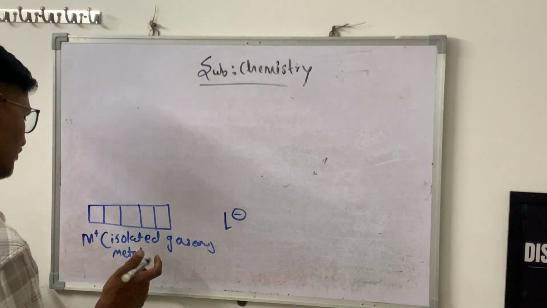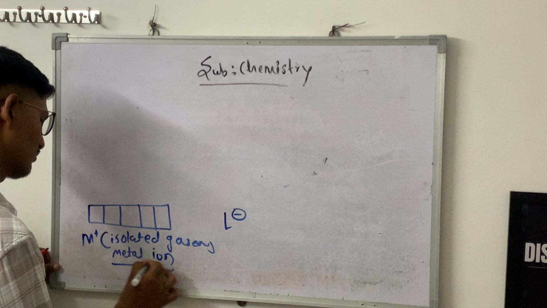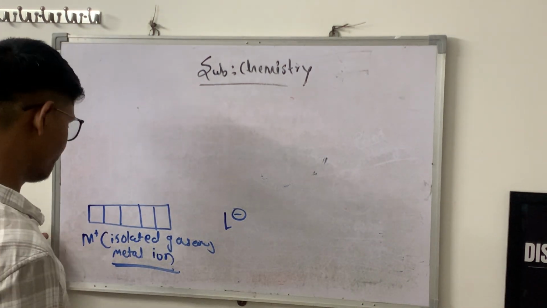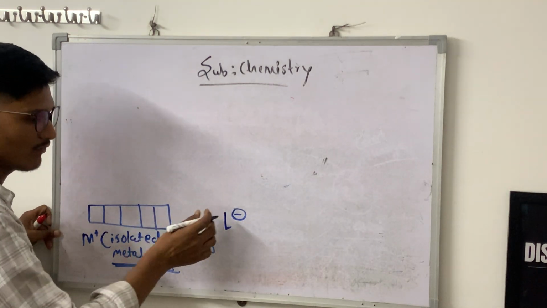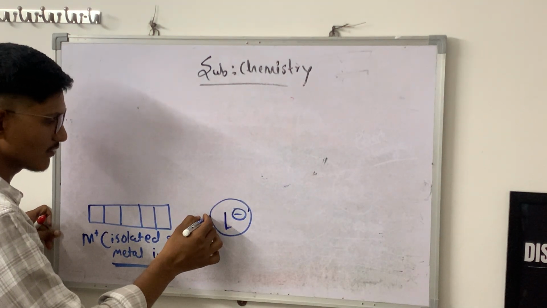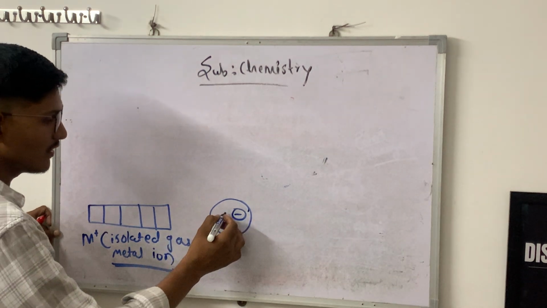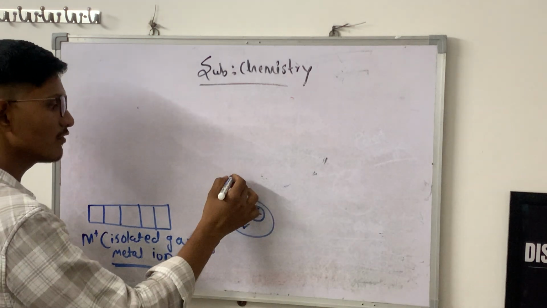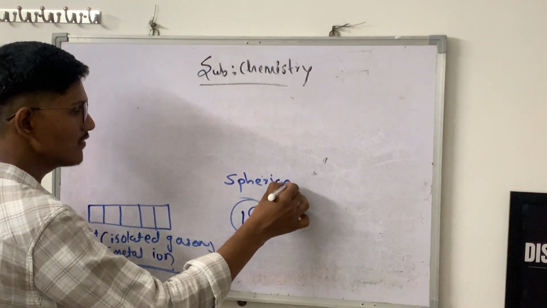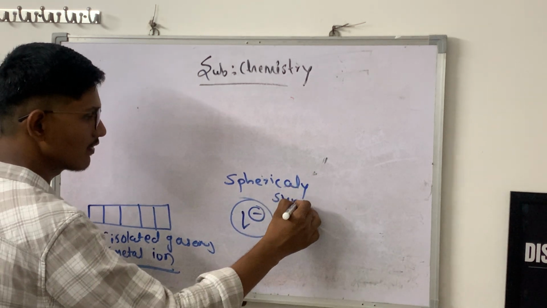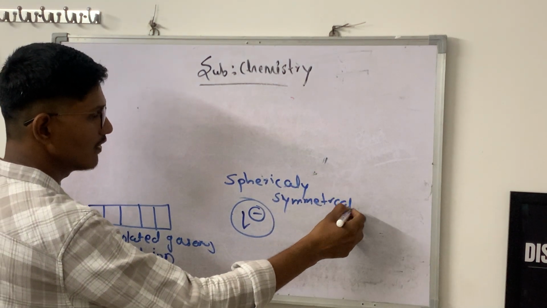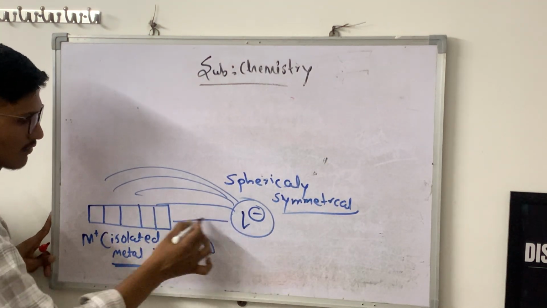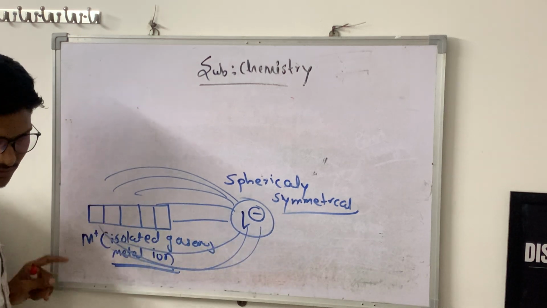When the ligand is far and the applied field is spherically symmetrical, each and every orbital experiences the same repulsion.